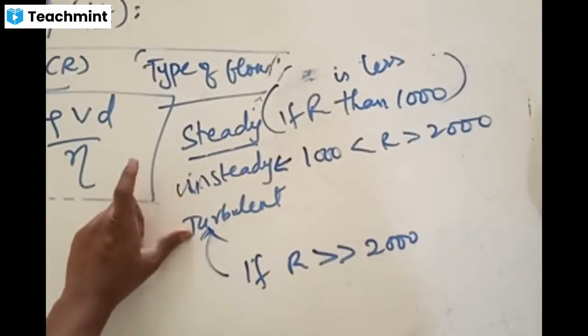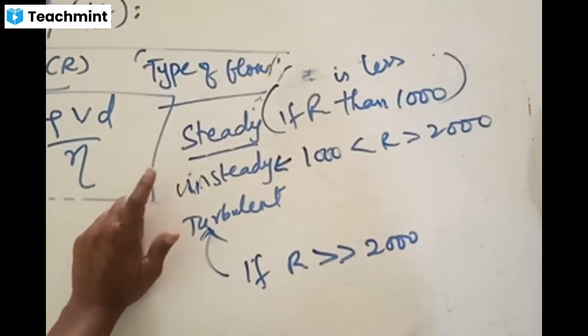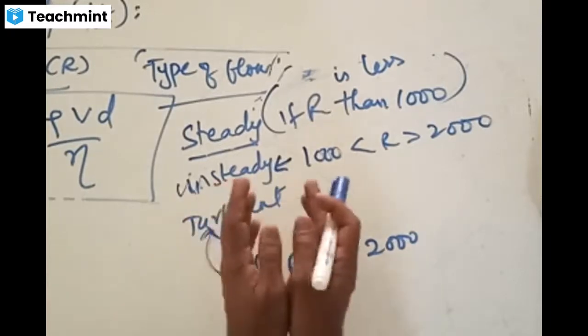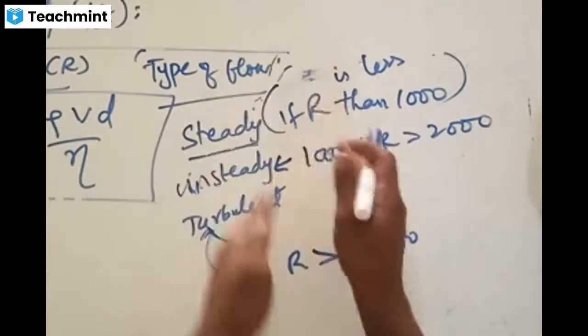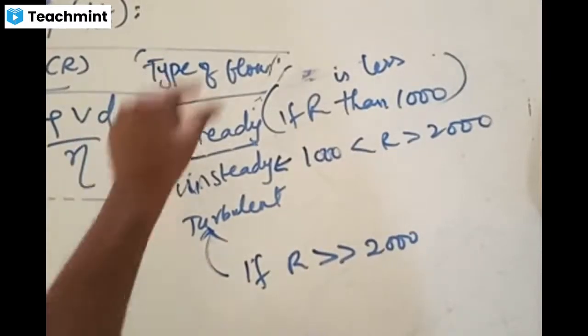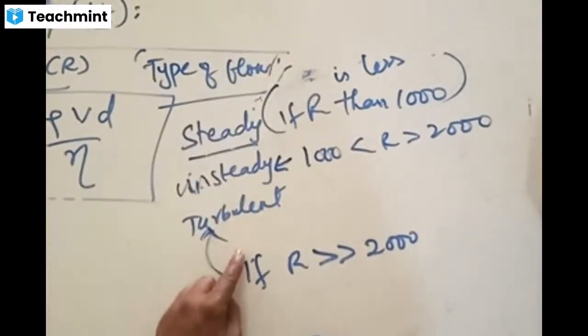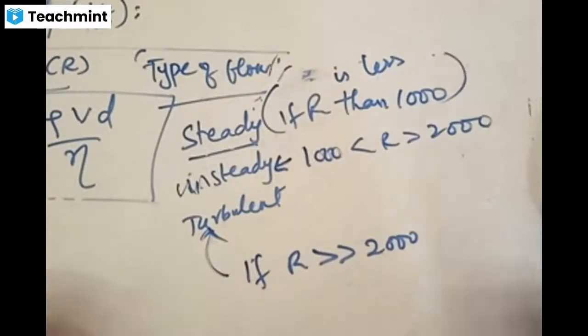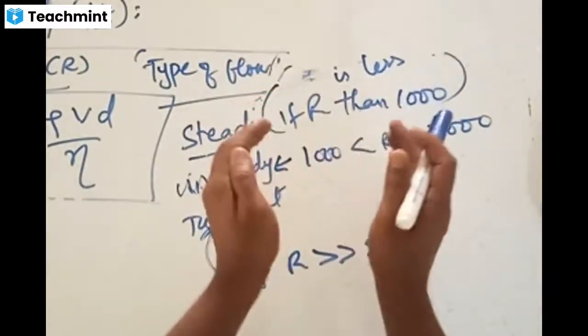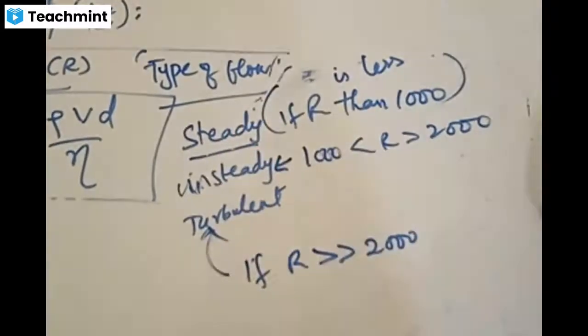In turbulent, all the molecules of water go randomly in different directions, but here they do not go in parallel, they go in the form of some bent path. Steady droplets go parallel. Turbulent droplets go in different directions, but in unsteady they come parallel, only with slight deviations like this. Hopefully you get this point.